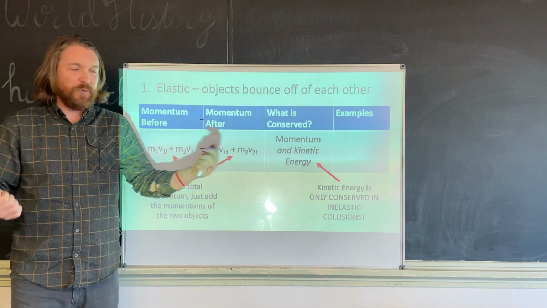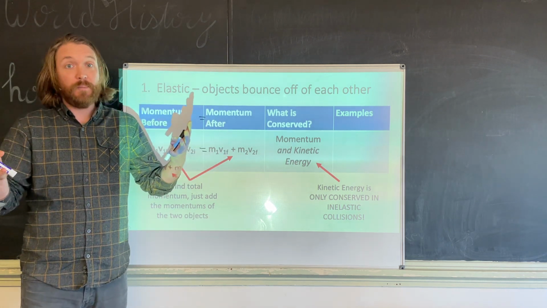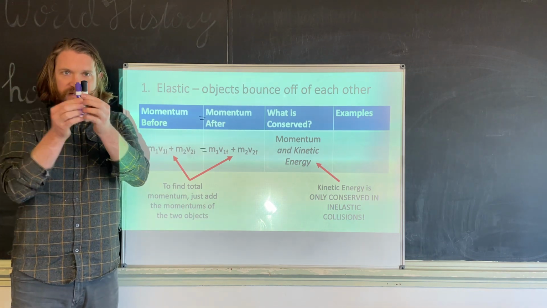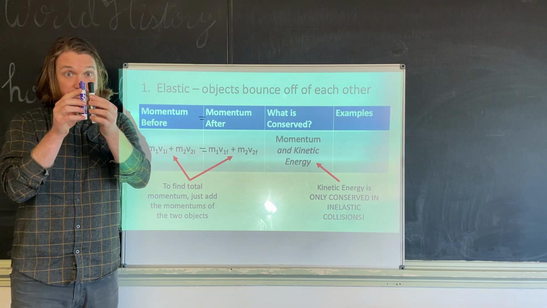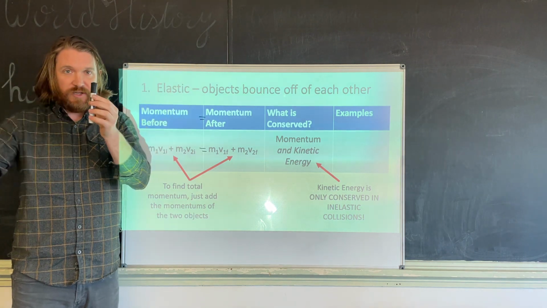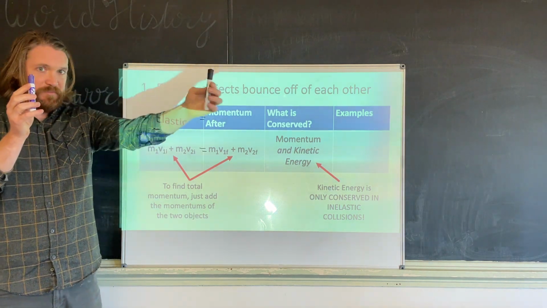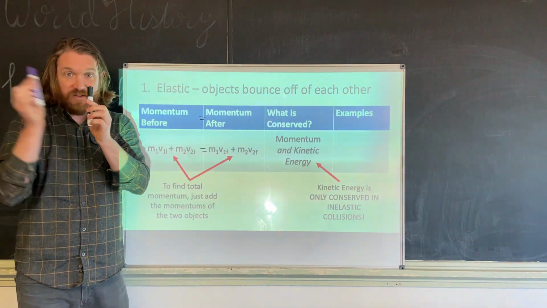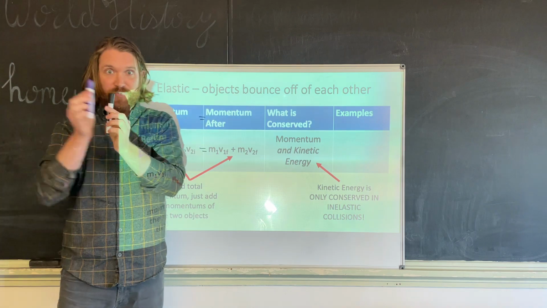The big example with elastic collisions are pool balls, right? You play pool, you got one ball that's moving, it hits another ball, the first ball stops, and the second ball keeps moving. Okay, you're taking movement, turning it into movement. That's why kinetic energy is conserved. You're taking energy that is of movement and turning it into energy of movement.